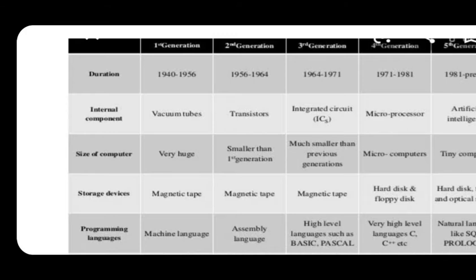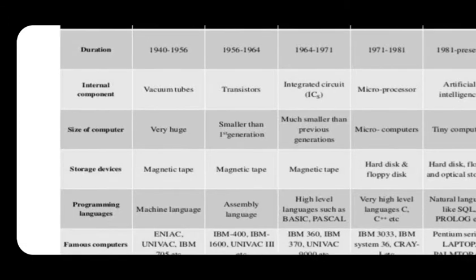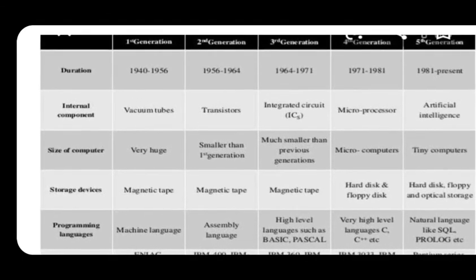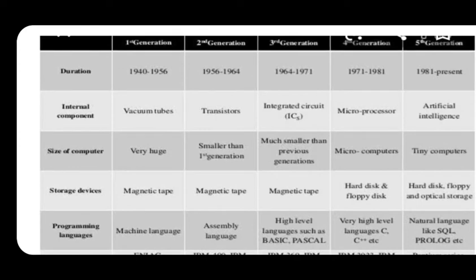And what is the size of the computer? It is very large, even the size of our room. The storage device is magnetic tape, and the programming language is machine language. And the computers at the time are ENIAC, UNIVAC, and IBM.